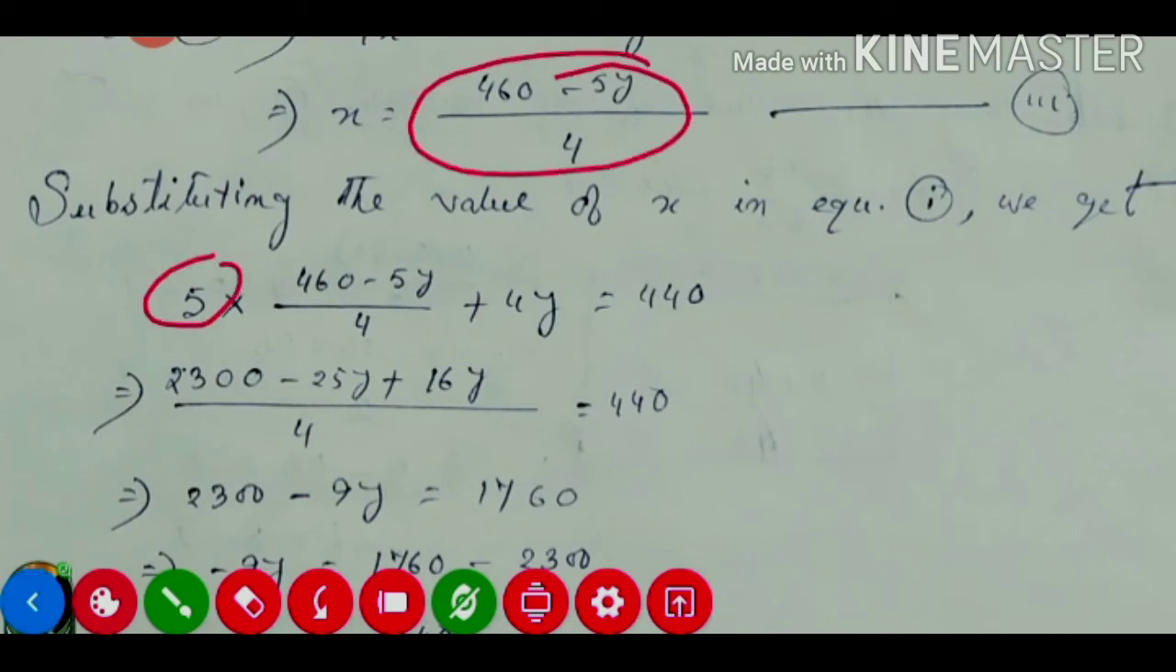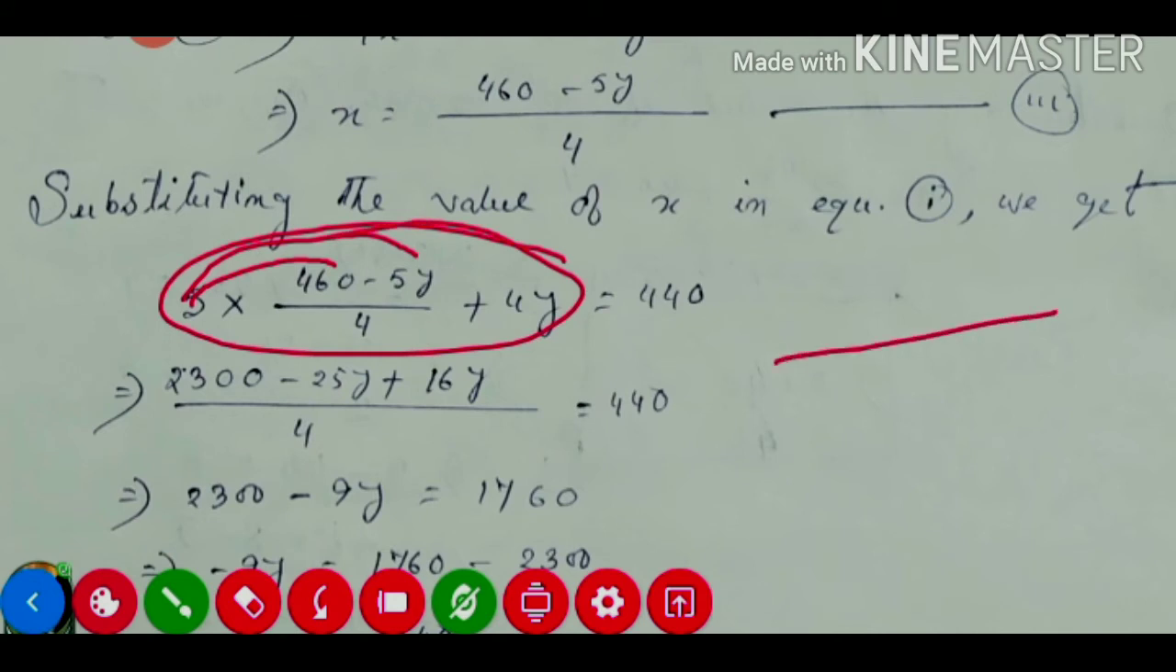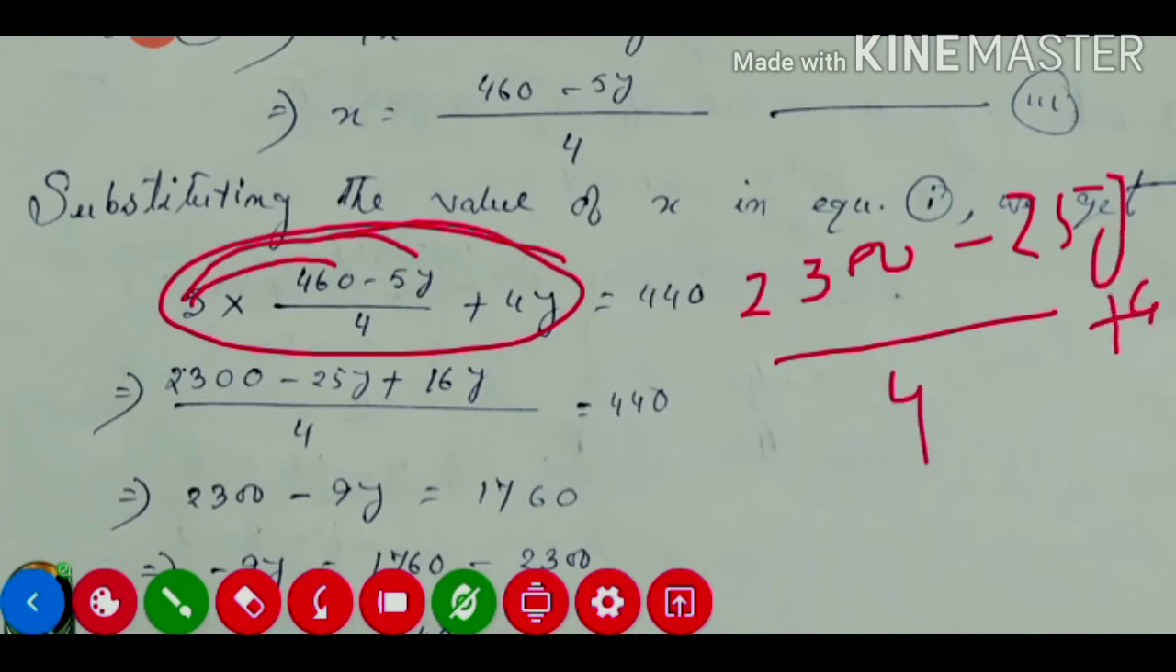Now this 5 and 4 are not divisible, so it will remain the same, and we'll multiply 5 into this one and 5 into this one. So 5 into 460 is equal to 2300. Plus, minus minus, 5 into 5 is 25 and y. And if we take the LCM, it will be 2300 minus 25y divided by 4 plus 4y. So if we take the LCM, it will be 4 only. So 4 divided by 4 is 1.